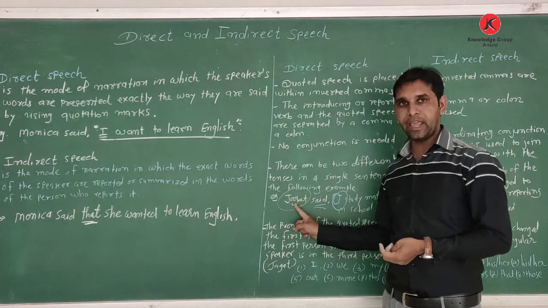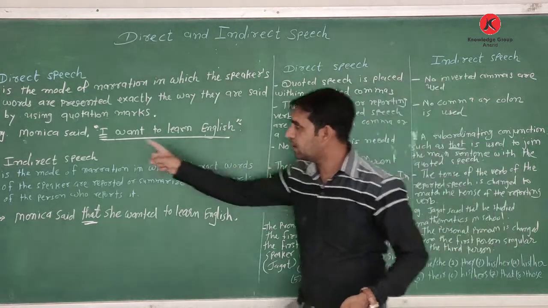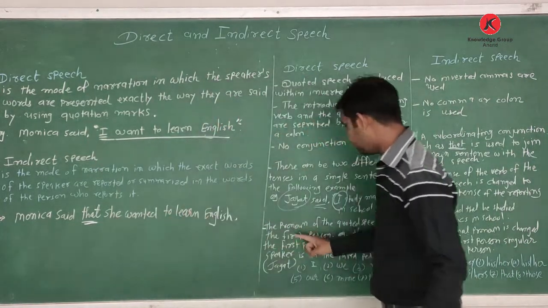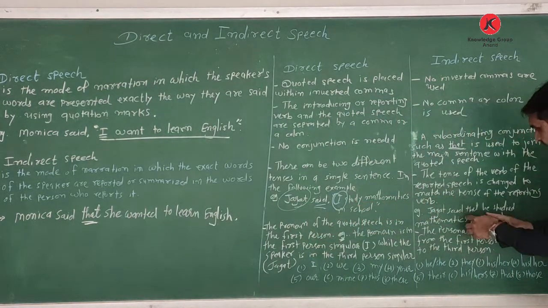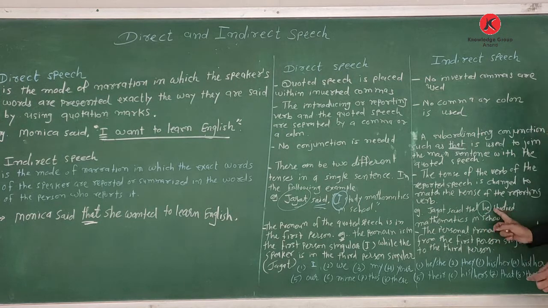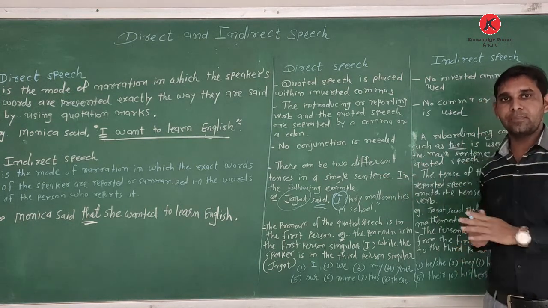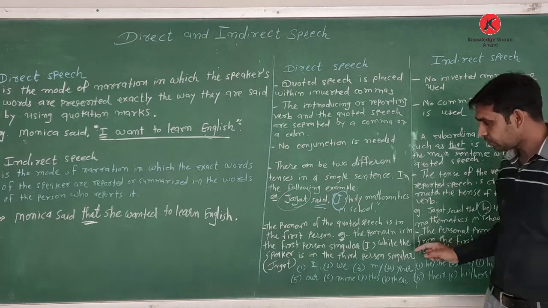If a boy's name is given, then we write he. If a girl's name is given, like here Monica, then we write she. And if the boy's name Jagat is given, then when we change it, we write, Jagat said that he, according to the persons: first person, second person, third person. Okay? Third person is never changed.